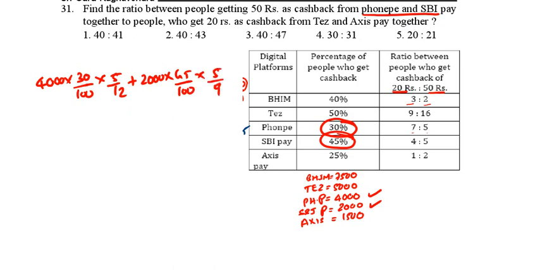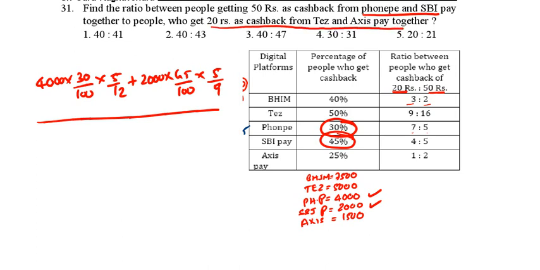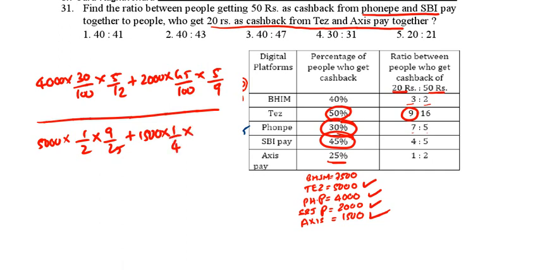5 by 9 divided by, now 20 rupees cashback from Tej and Axis. Now Tej is 5,000. Cashback is 50%. 20 rupees means 9 by 25. 9 by 25 plus Axis Pay. Axis Pay is 1,500. In this cashback 25%, that means 1 by 4. In this 20 rupees, 1 by 3. This total calculation you need to do. Now do the calculation part.